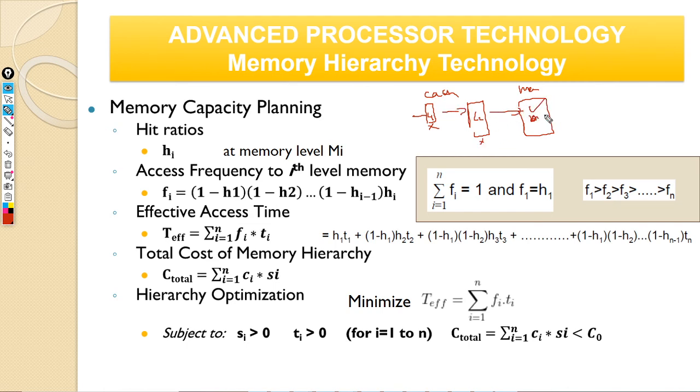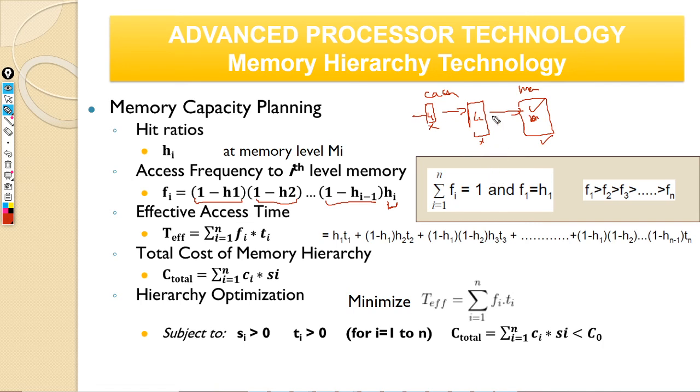Here you have everything in memory, but in the two caches you have a miss. Then what is the access frequency? You find it at the ith level, and at all the previous I minus 1 levels you will have a miss. You just have to multiply everything: (1 minus h1) times (1 minus h2) and so on up to (1 minus h(i-1)), times h(i), because here you have the hit. So that is your access frequency.